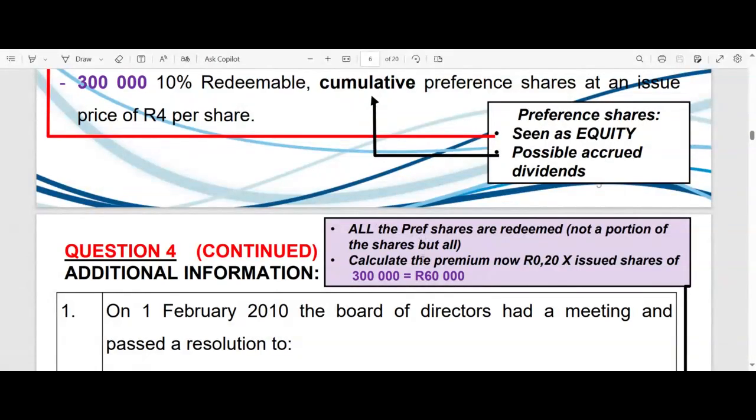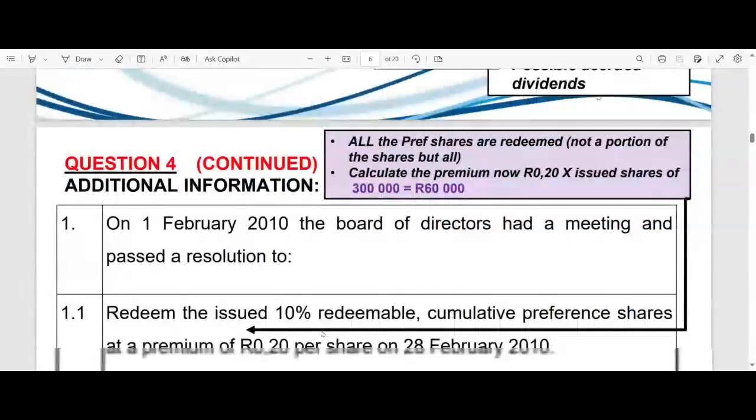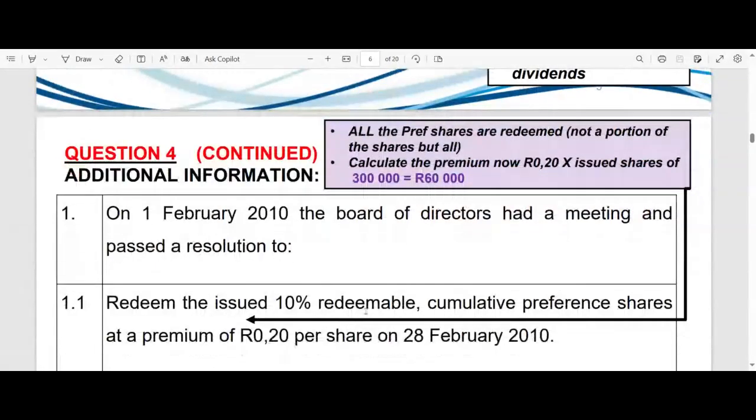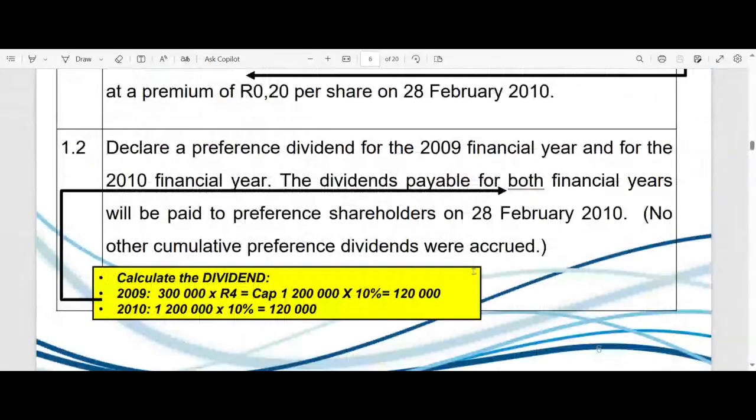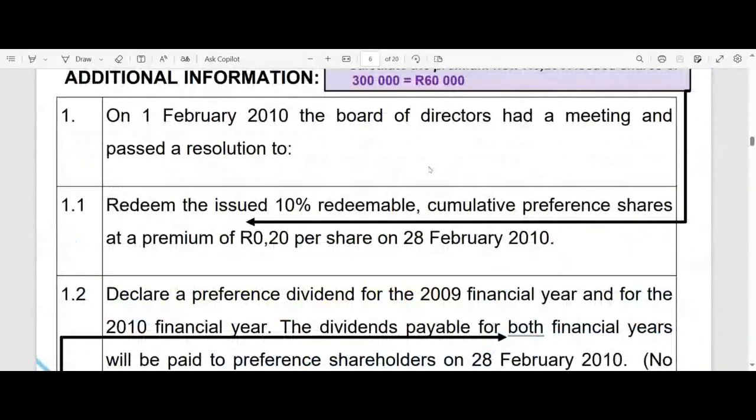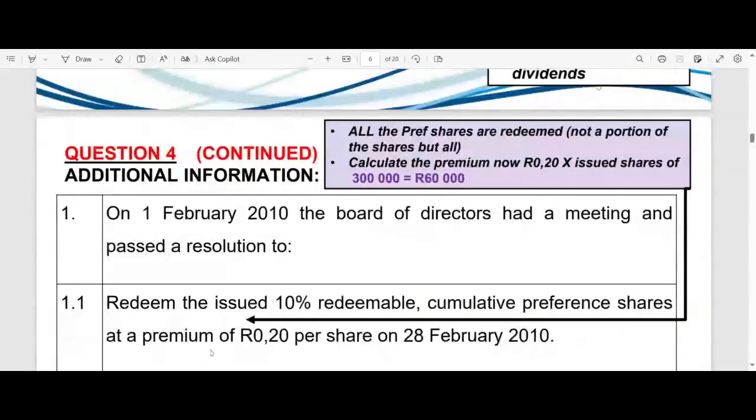But in any case, in this particular question, as we'll see just a little bit just now, all the preference shares are actually going to be redeemed, not a portion of it, right? And we'll also see it is going to be redeemed at a premium. That was the only place I could squeeze this little information box in. I possibly could have squeezed it in somewhere, maybe there as well. But anyway, the fact is that that deals with what is coming now.